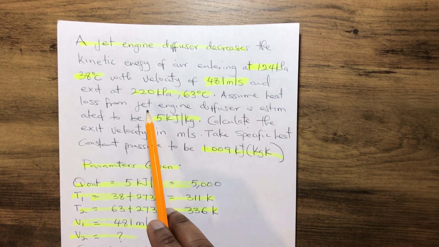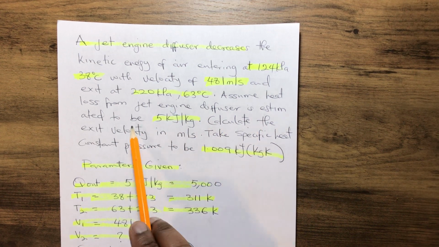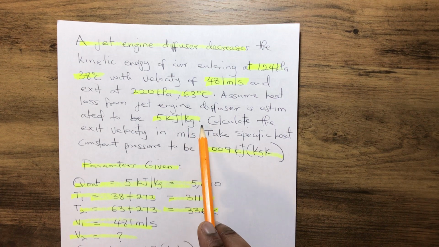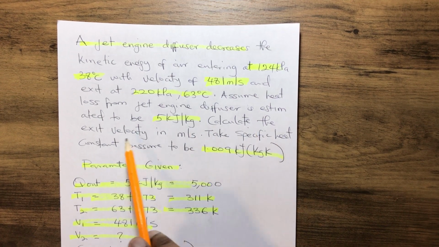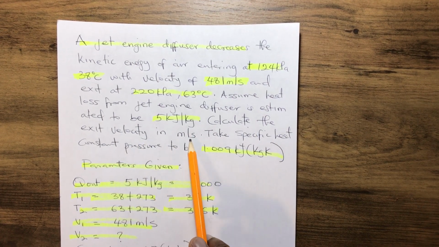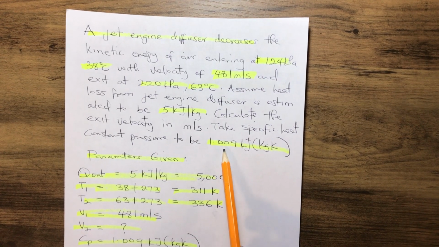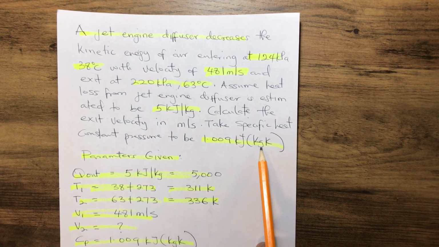Assume heat loss from the jet engine diffuser is estimated to be 5 kilojoules per kilogram. Now, we're asked to calculate the exit velocity in meters per second, taking the specific heat constant to be 1.009 kilojoule per kilogram per Kelvin.